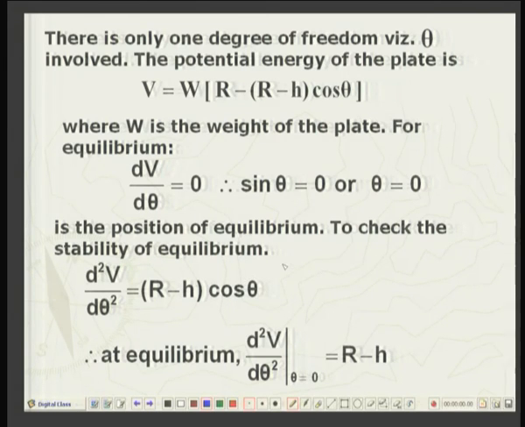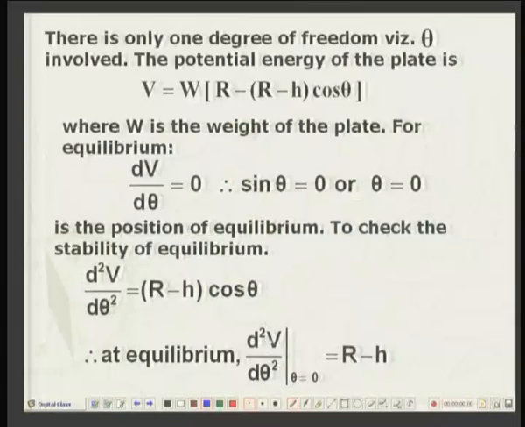For stable equilibrium, this quantity has to be positive. For unstable equilibrium, this quantity is negative. Positive means r minus h is greater than 0 or r is greater than h. So, if the radius of curvature is larger than the height of the CG from the lowest point of the plate, then you have a stable equilibrium.